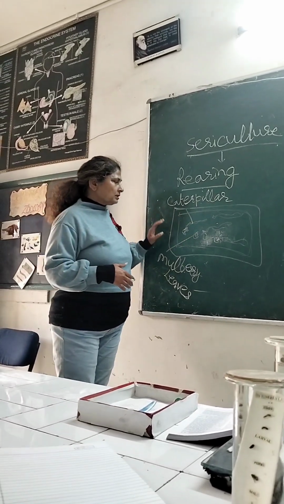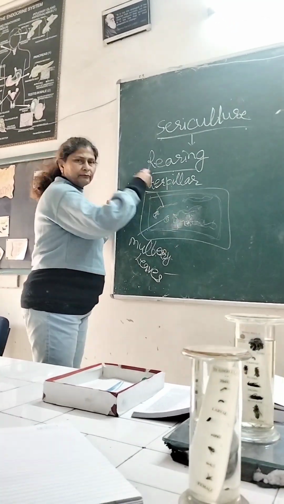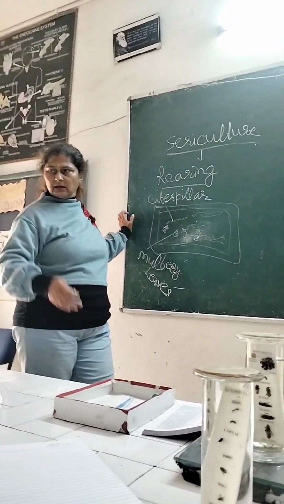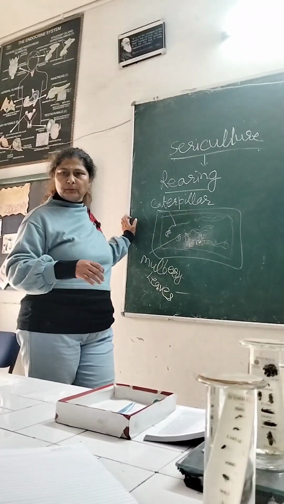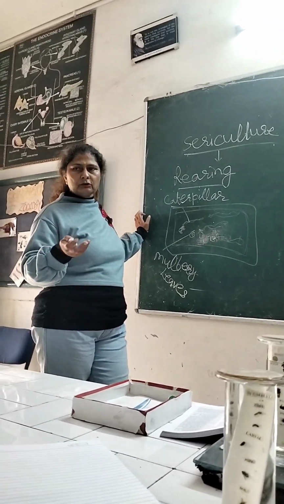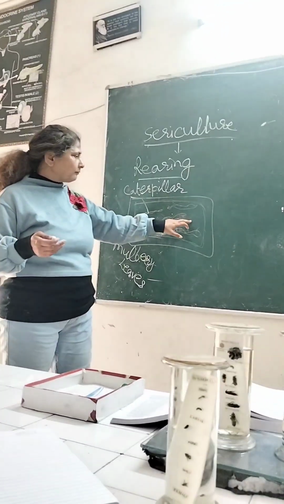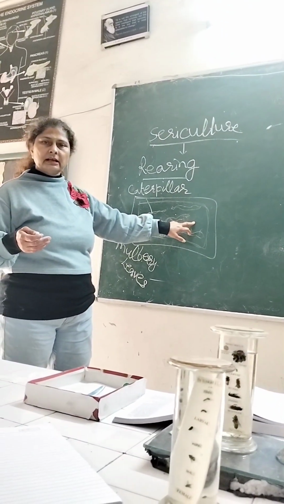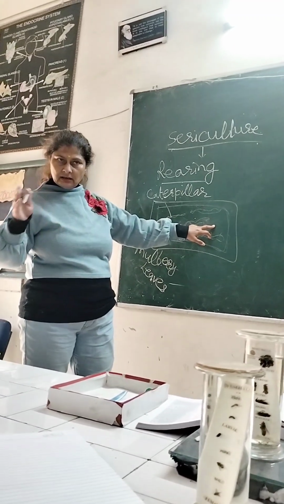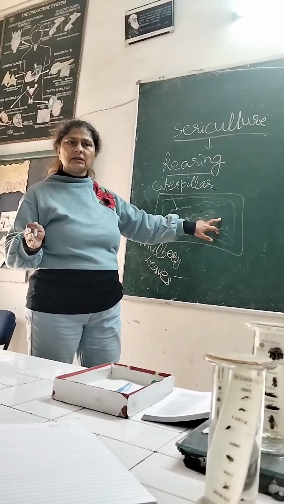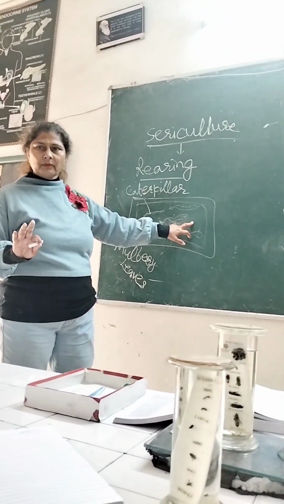Yes. Now when they change after first molting, second molting, third molting, fourth molting, fifth molting, that continues for 28 days. After that there is a transitional change, that is the cocoon.